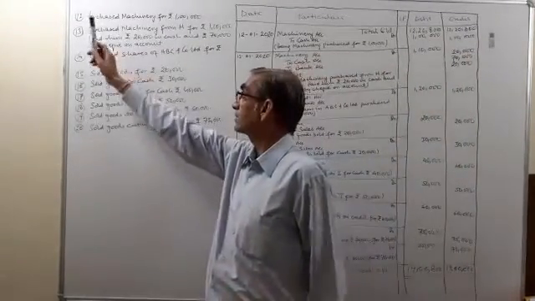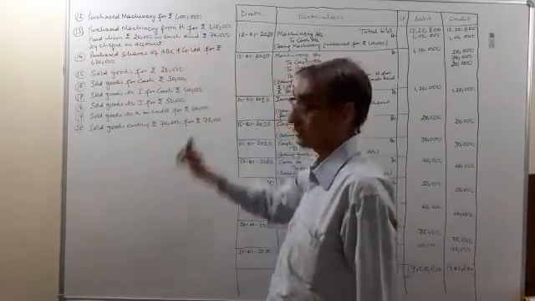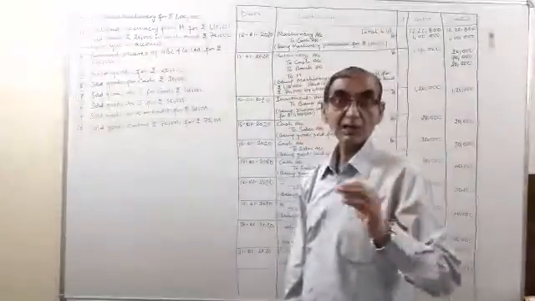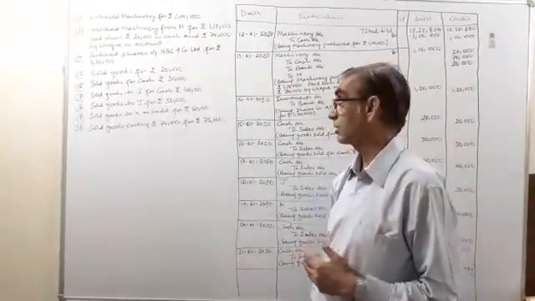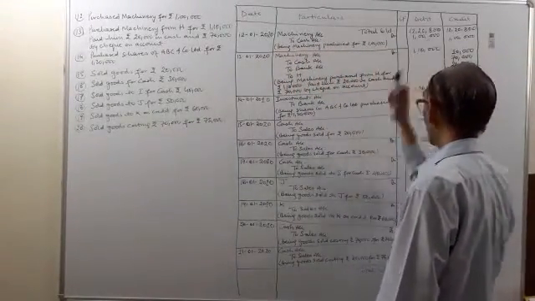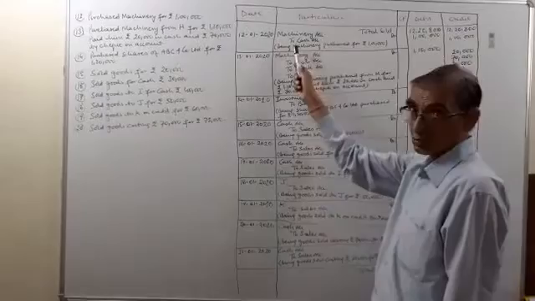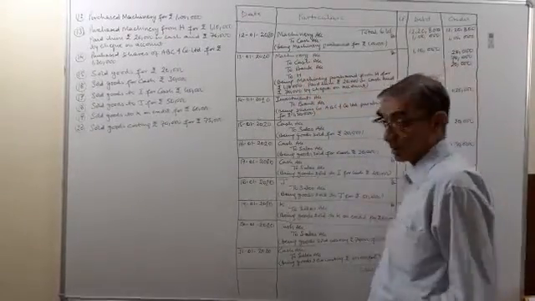So the 12th transaction says purchased machinery for rupees 1 lakh. A machine has been purchased. So what is coming inside the firm? Machine is coming. Machinery account will be debited rupees 1 lakh. And what is going out? Cash is going out. To cash account 1 lakh.